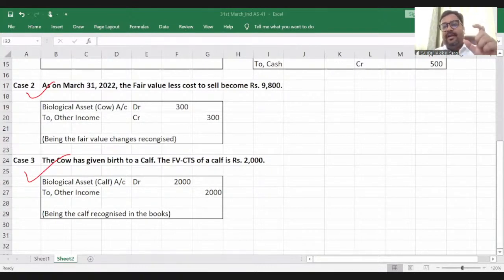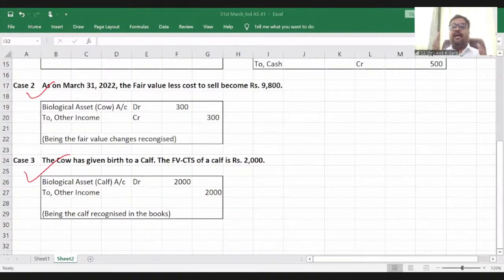So I am just taking out what is my fair value less cost to sell. It is not that I'm not recognizing the transportation cost. I am recognizing the transportation cost. That is why I've credited the cash by 10,500, not only 10,000, right? But I am calculating my fair value less cost to sell. For example, my fair value is 10,000 today and I'll incur 500 rupees on transportation.